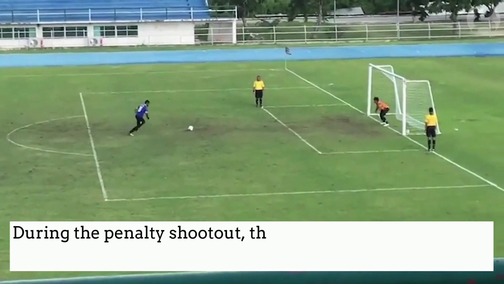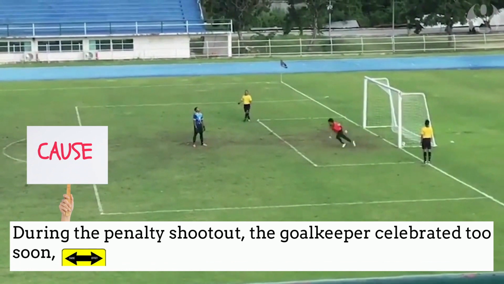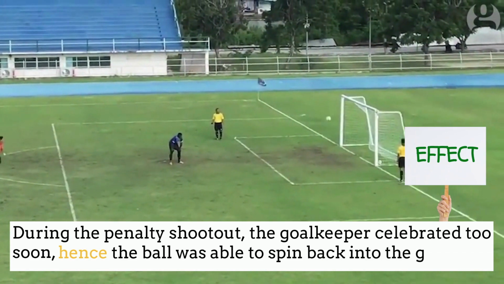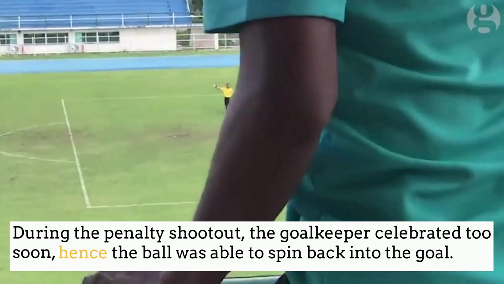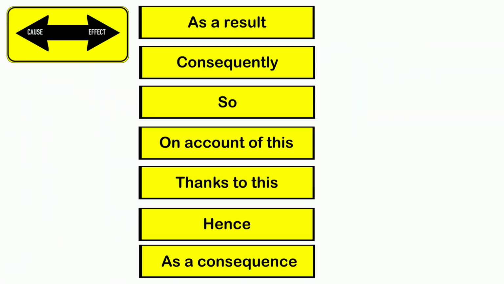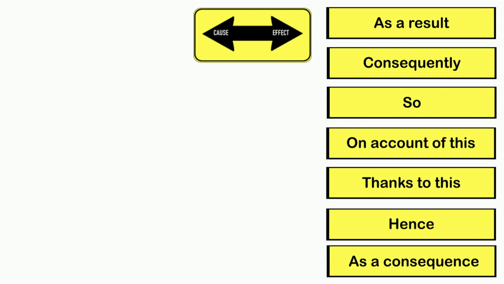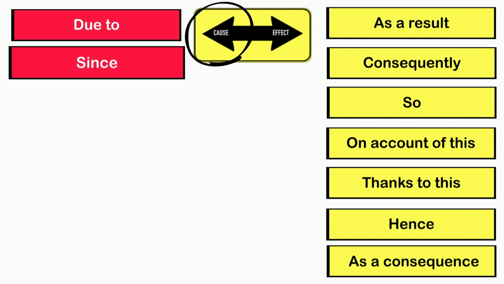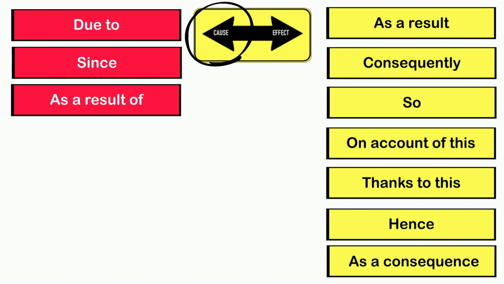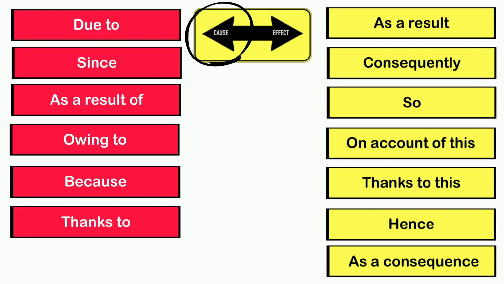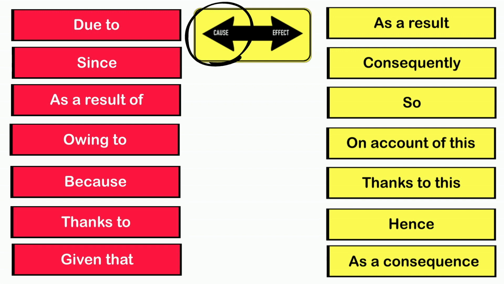During the penalty shootout, the goalkeeper celebrated too soon. Hence, the ball was able to spin back into the goal. Let's now leave the effect and focus on describing the cause. We'll begin by identifying the words and phrases that help signpost the cause of something. Due to, since, as a result of, owing to, because, thanks to, given that. Let's give a couple of these a try.